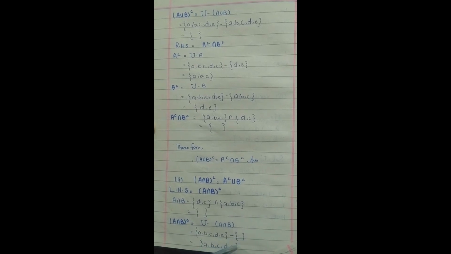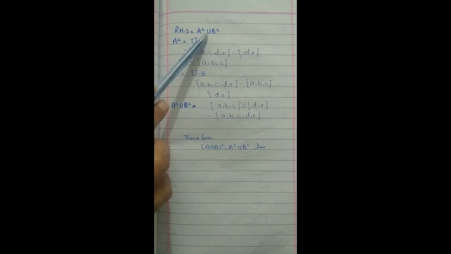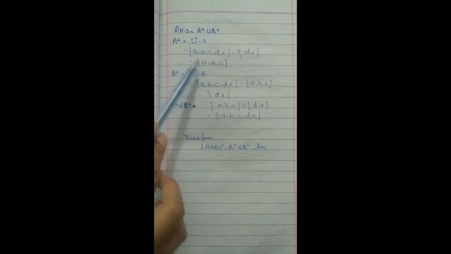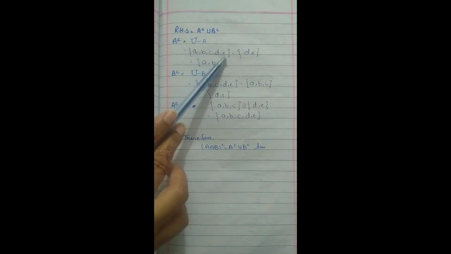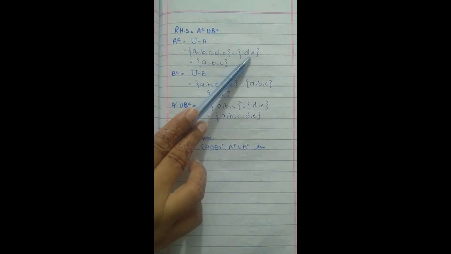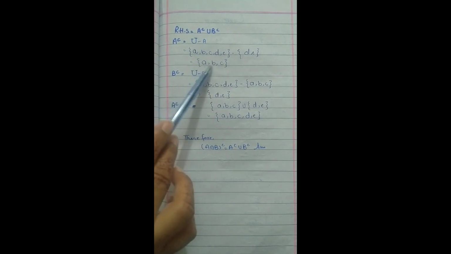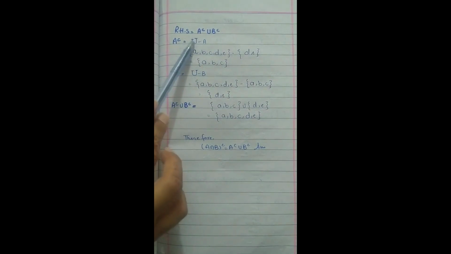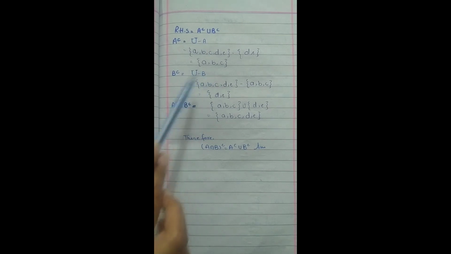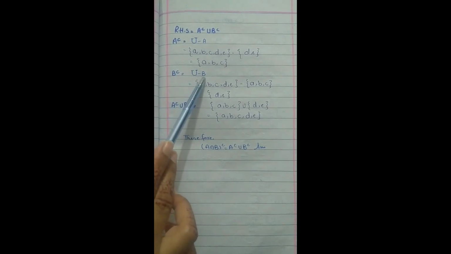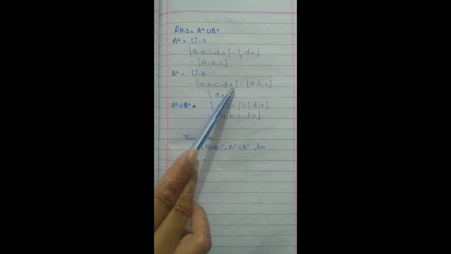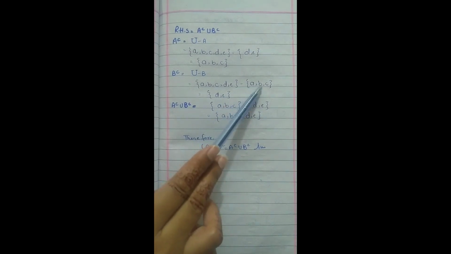Right hand side equals A complement union B complement. A complement equals U minus A. U is {A, B, C, D, E} minus A, which is {D, E}. We write the elements which are present only in the universal set, which are {A, B, C}. Then B complement equals U minus B. U is {A, B, C, D, E} minus B, which is {A, B, C}.